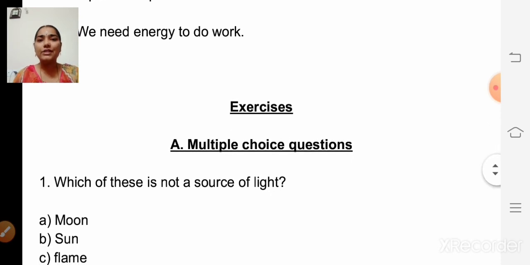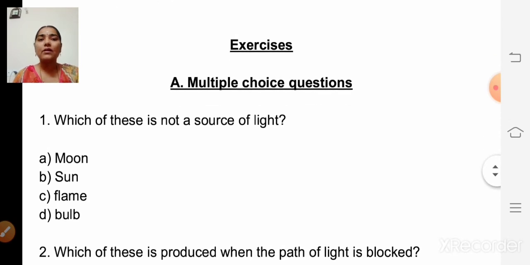So now we shall do the book back exercises. Yes, shall we do? Yes. So the first one, multiple choice questions. First question, which of these is not a source of light?